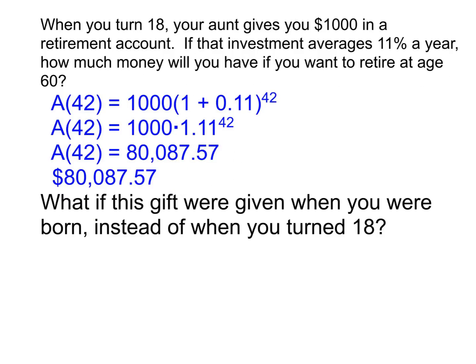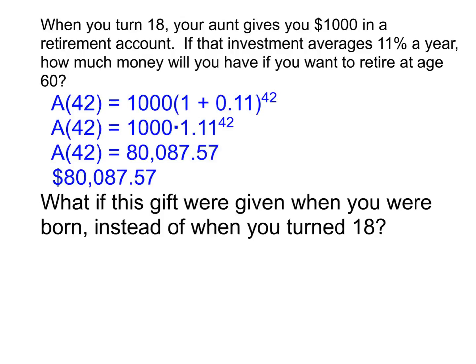Now, to extend this same problem out a little bit, I want you to consider this scenario. What if this aunt, and of course I hope that you all have such an aunt, wouldn't that be nice, right? What if this aunt gave us this $1,000 when we were born instead of when we were 18? We still want to know how much is in there when we turn 60 years old. Please calculate the new value based on this situation, getting it when you're born instead of just when you turn 18.